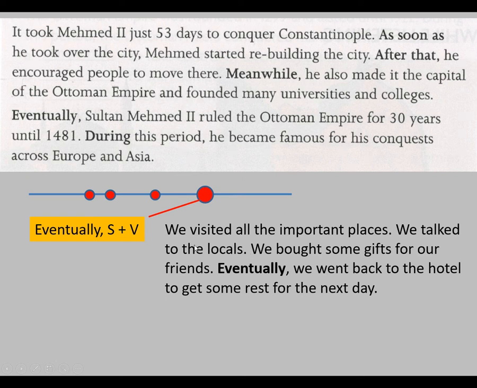Let's look at this example. We visited all the important places. This is activity. We talked to the locals. Another activity. We bought some gifts for our friends. Another activity. And in the end, eventually, we went back to the hotel to get some rest for the next day.